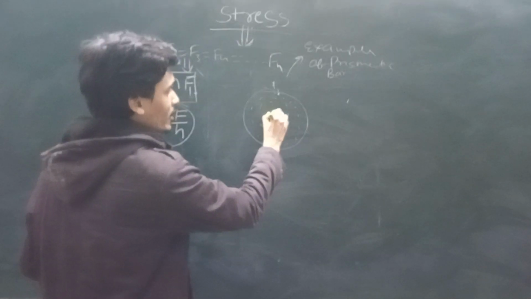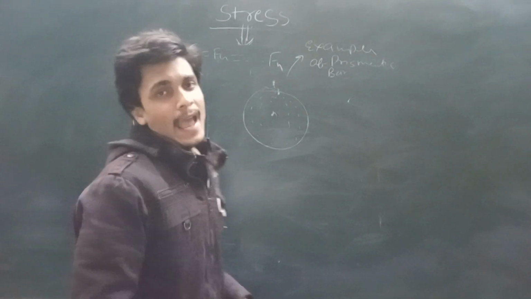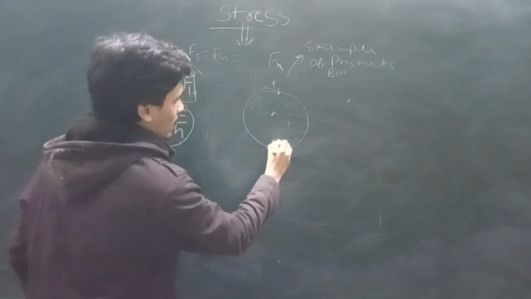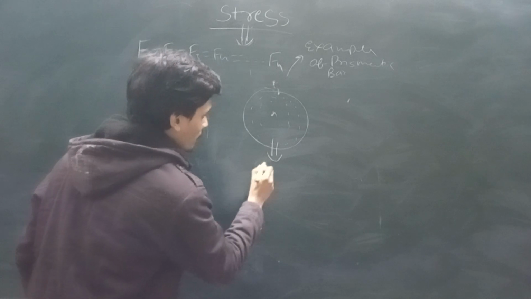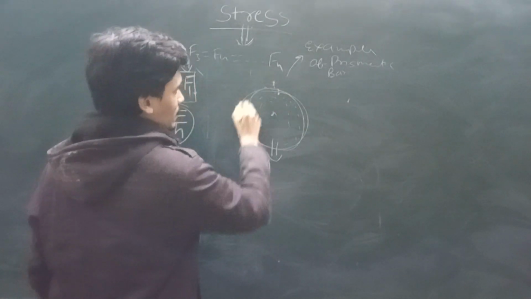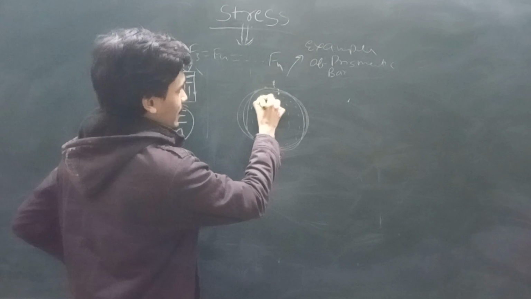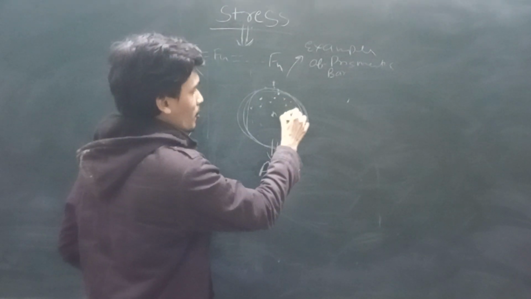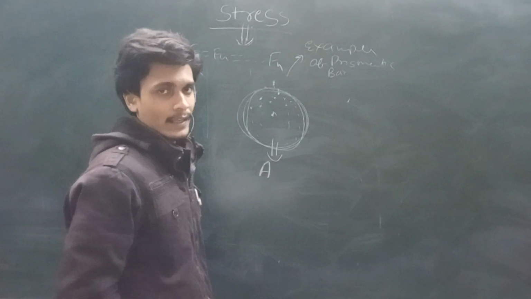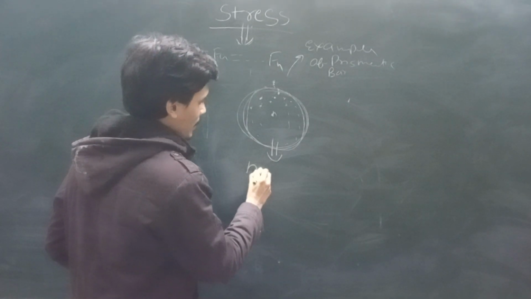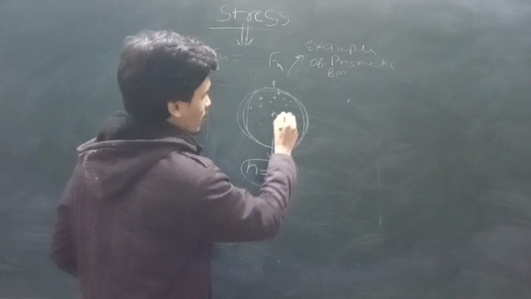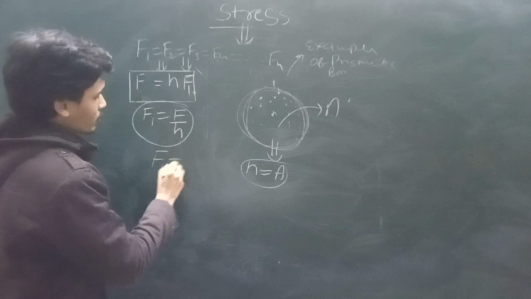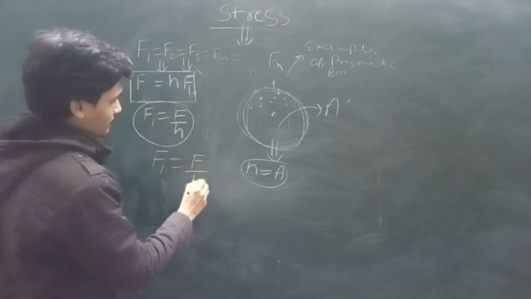There are n number of points, and all these points are going to make up the cross section area of this whole circle. That means this point, this point, this point, and so on. These all points are going to make a whole area. That means we can say that this n is equal to the area of this cross section. Okay. So I can put here f1 is equal to F by n.